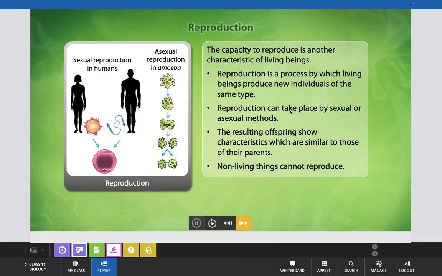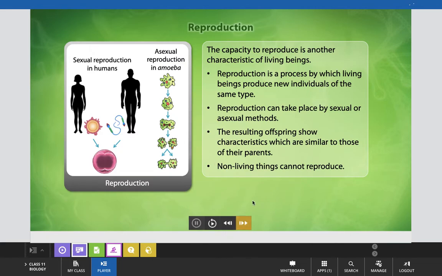And reproduction can take place by sexual or asexual methods. The resulting offsprings show characteristics which are similar to those of their parents, and non-living things cannot reproduce. Now, here you can recall your knowledge of asexual reproduction in amoeba that you studied in class 10th, and sexual reproduction in human beings.